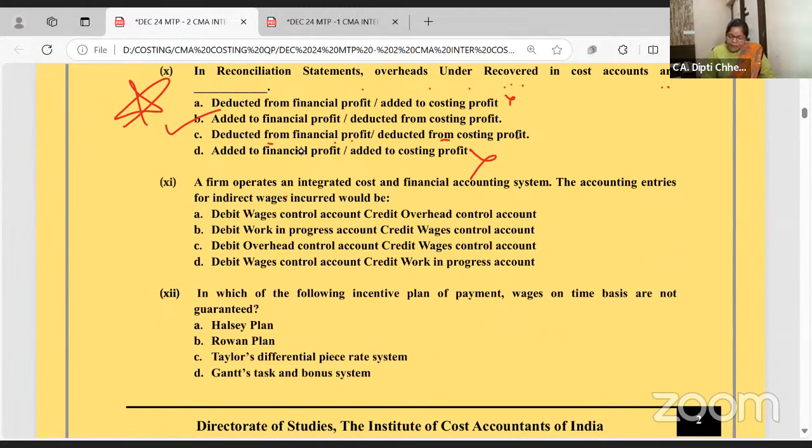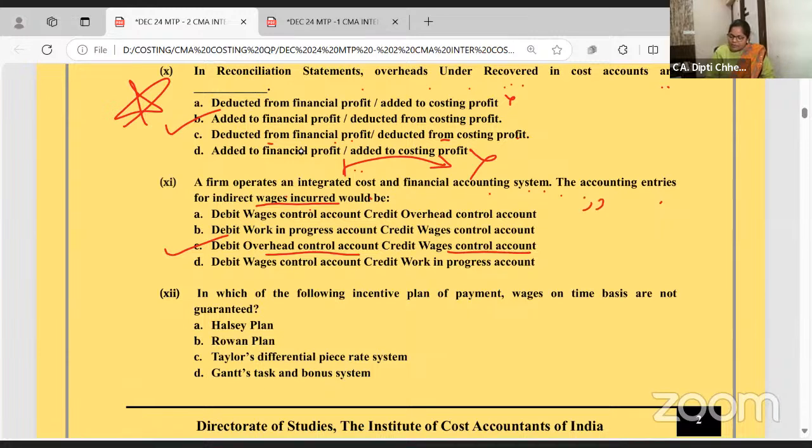A firm operates an integrated and financial cost system, accounting entries for indirect wages. It is integrated, so indirect wages are always absorbed in factory overhead: overhead account debit, wages account credit.